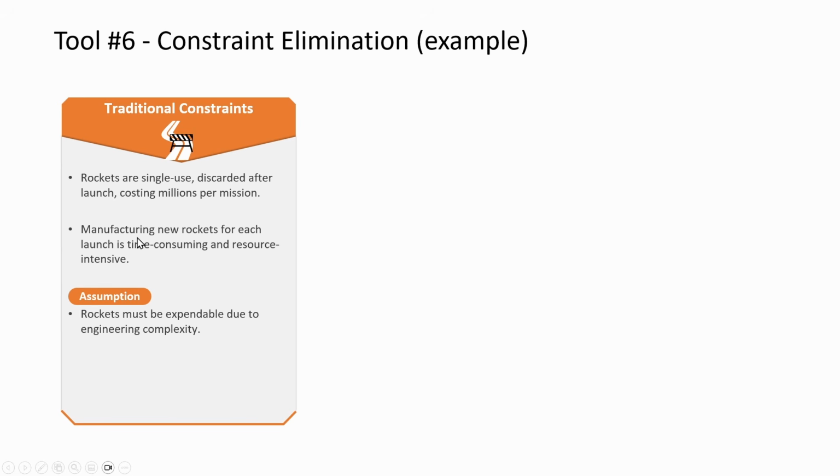Why does it really take so long for rockets to be produced? Turns out that the rocket manufacturing process is inefficient. The manufacturing is spread across the country in different parts, which adds to a lot of logistical delays. So to make that process efficient, maybe the solution is to move everything in one plant or close to it. We then list down our assumption. Rockets must be expendable due to engineering complexity.